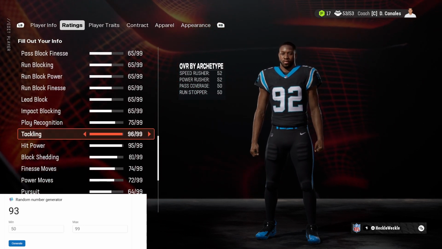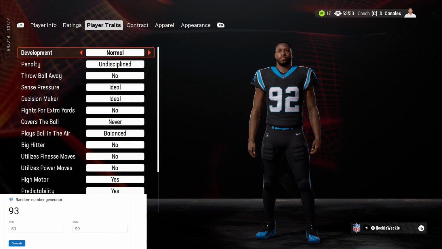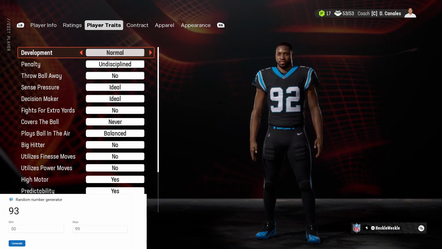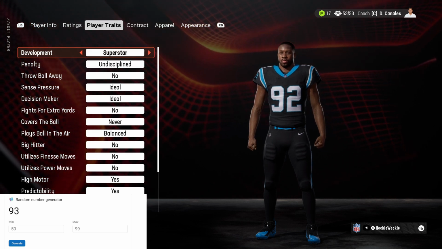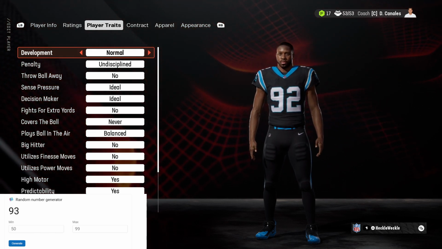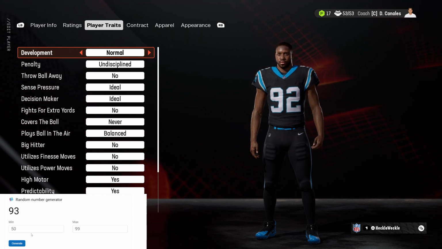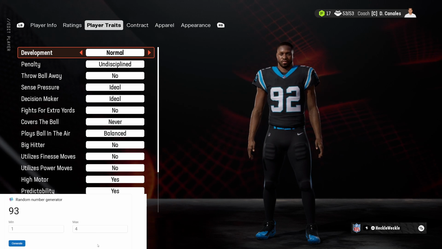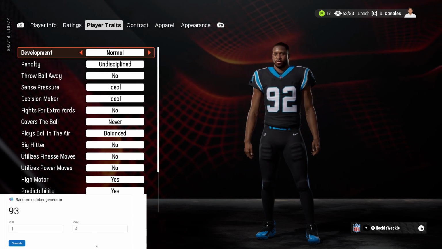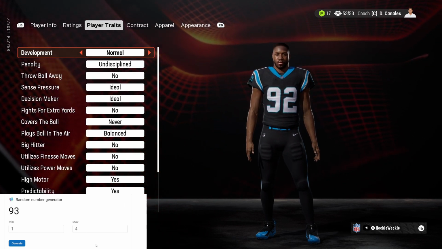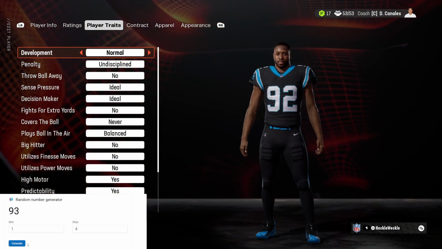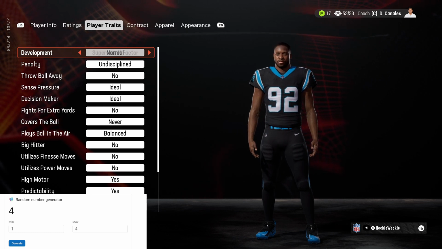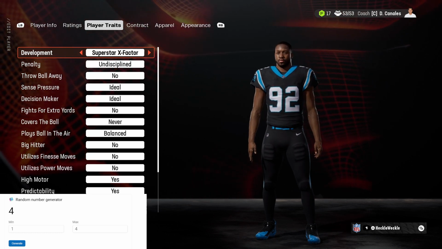We're going to go ahead and move on to the player traits. This stuff here is very important. There's normal, star, superstar, X factor. So 1, 2, 3, 4 development traits that our player can be. We're going to set the minimum to 1 and the maximum to 4. This will determine what development trait we get. We want a star or better. Hopefully we don't get normal. And we get superstar X factor. That is the greatest one we could have gotten. He will develop fast from where he's at.